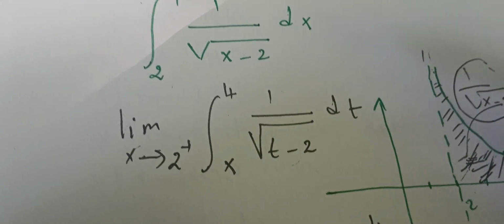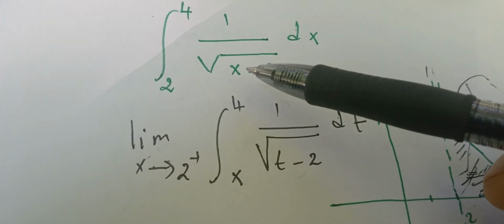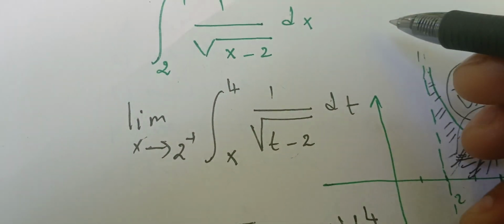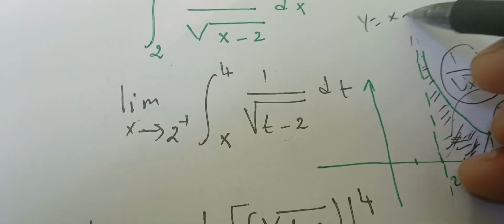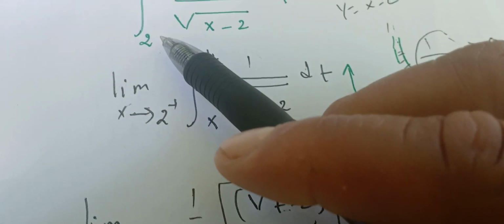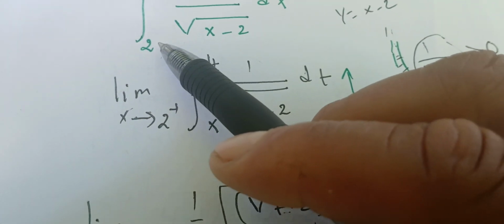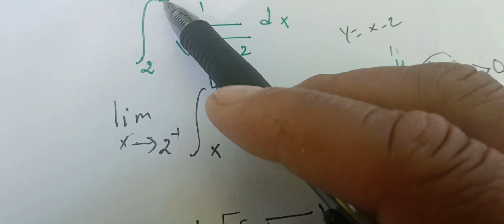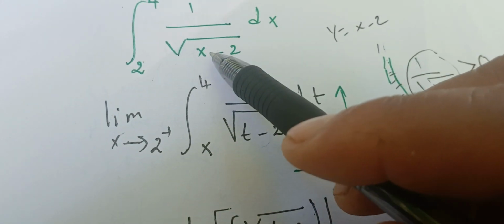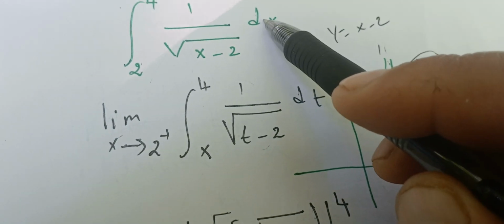Sometimes if you have a problem, you can move it to 0 by using a change of variable: y is x minus 2. Note that when x is 2, y will be 0, and when x is 4 this will be 2. My function will be 1 over the square root of y dy.